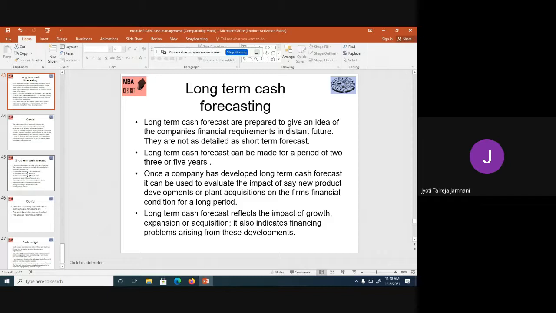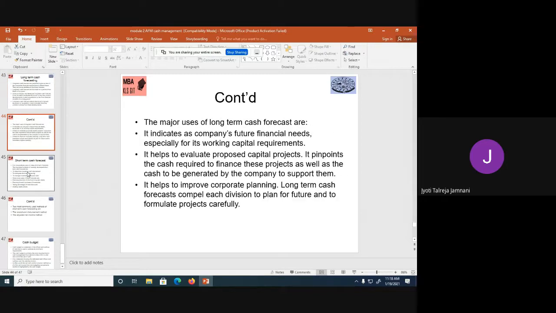So if we are going to do expansion, acquisitions, or we are going to grow, what are the financial problems that we'll face and how can we manage them? If you plan it in advance, we call it a long-term cash forecast. The major uses of a long-term cash forecast are: it indicates a company's future financial needs, especially for its working capital requirement. So in the future, how much working capital we will require, that we forecast here.